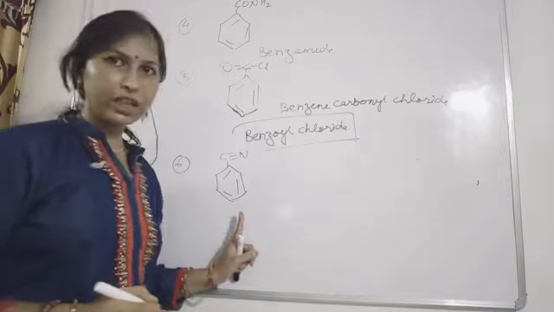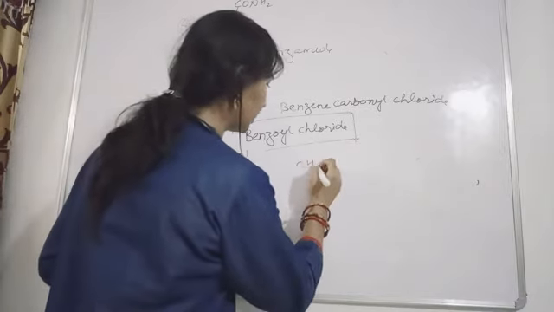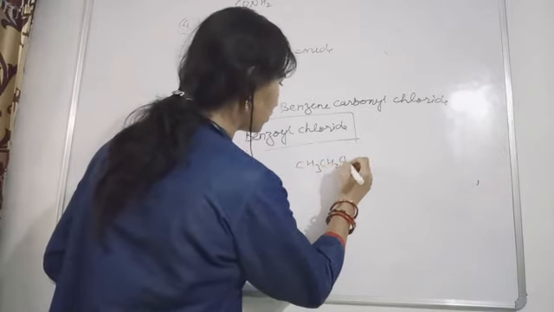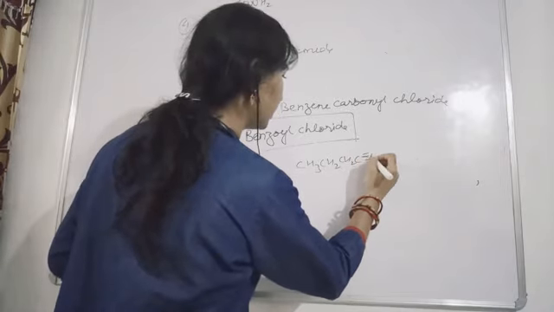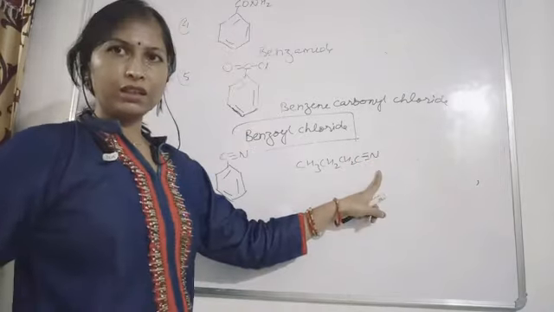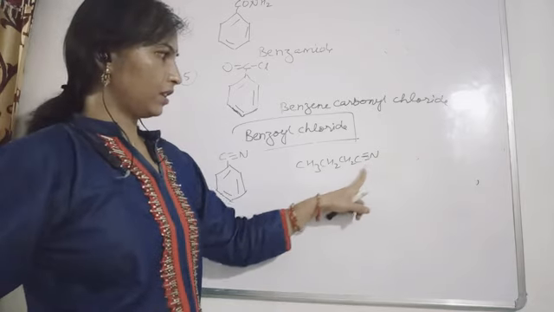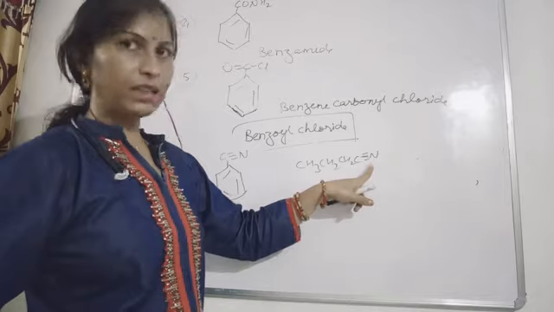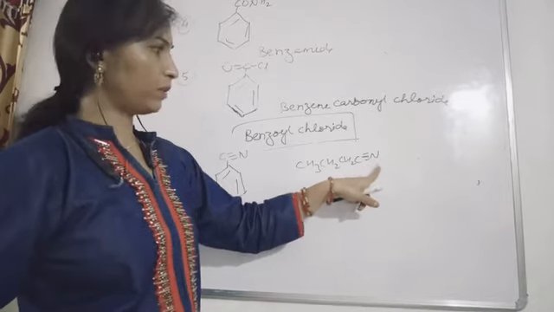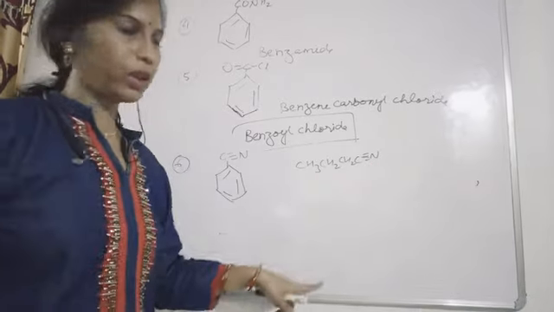In a straight chain, suppose CH2 and this nitrile group.